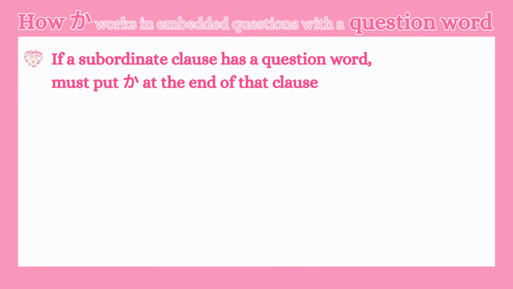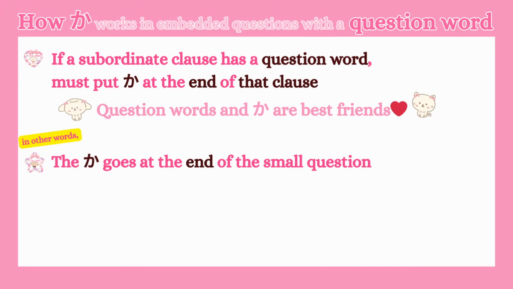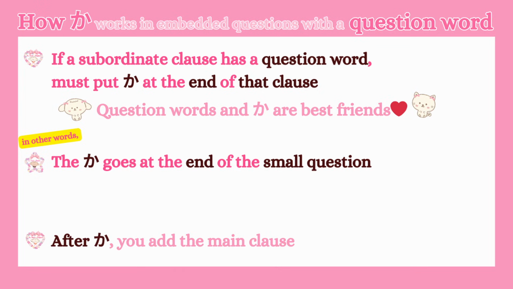Now that we understand what a subordinate clause is, let's see how the particle か works in embedded questions with a question word. Whenever your subordinate clause has a question word, you must put か at the end of that clause. Think of it this way. Question words and か are best friends. They always go together. The か goes at the end of the small question, not at the end of the main sentence. After か, you add the main clause, like I know or please tell me.